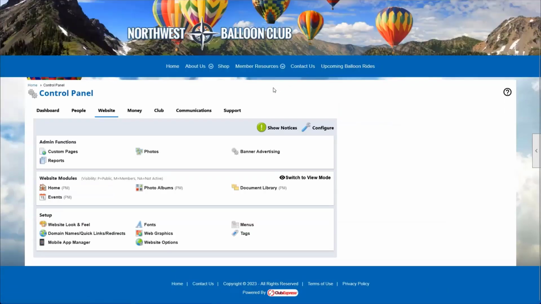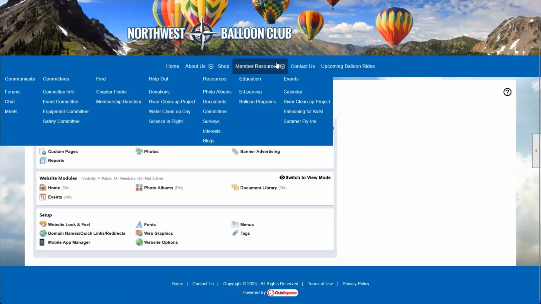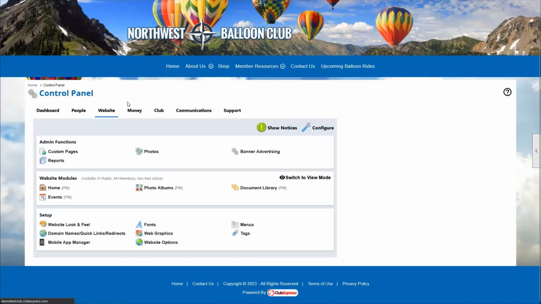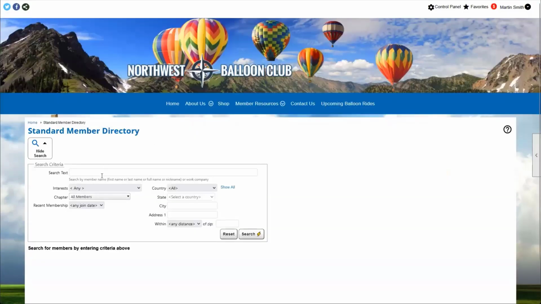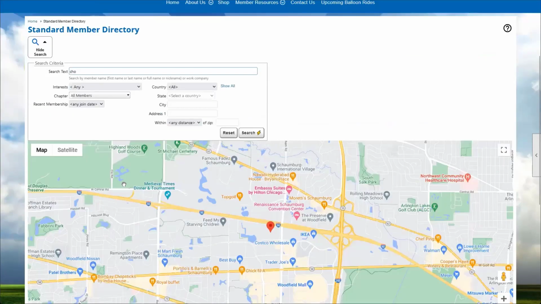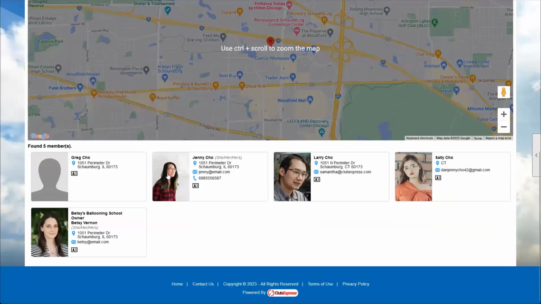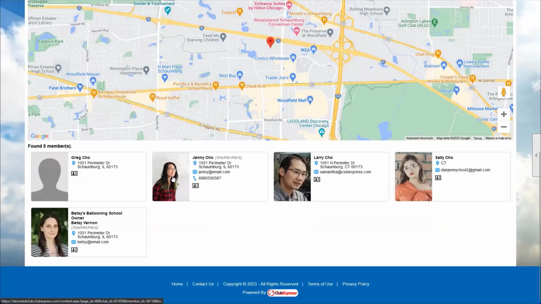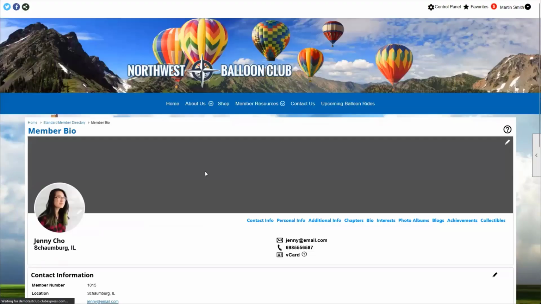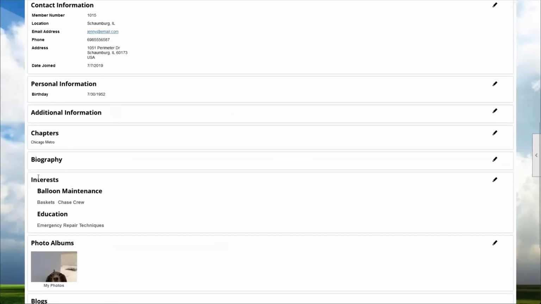So if we head over to our membership directory, there it is, membership directory. If we search for a particular member, let's look for Jenny Cho again. Right here, we can take a look at our membership directory, and whenever we view a member in our standard member directory, one of the things that is shared is your list of interests.